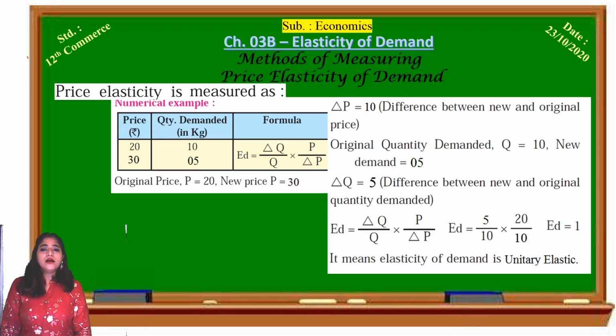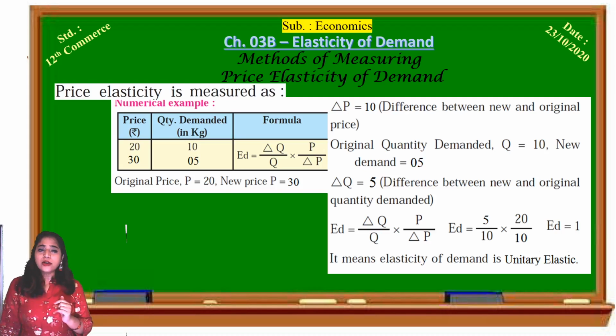Okay, let's take another example. When the price is rupees 20 and quantity demanded is 10 kg, and the price increases to rupees 30, the quantity demanded decreases to 5 kg only. How to calculate? Original price is rupees 20, new price is rupees 30. So the difference in price, delta P, is 10 rupees. Original quantity demanded was 10, new quantity demanded is 5. So the change in quantity demanded is 5, that is 10 minus 5.